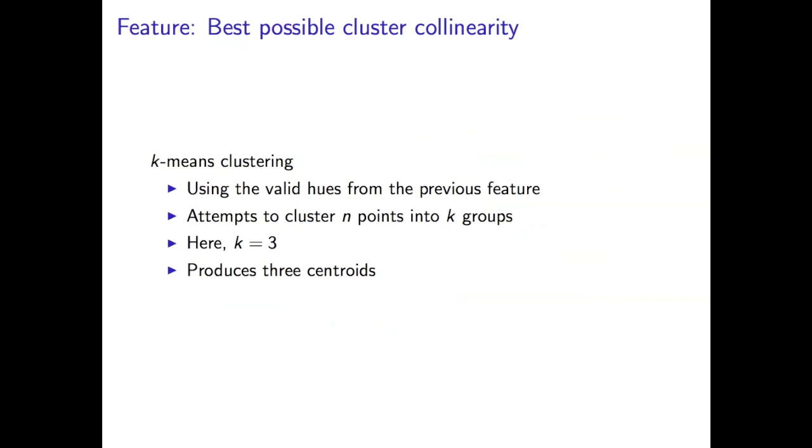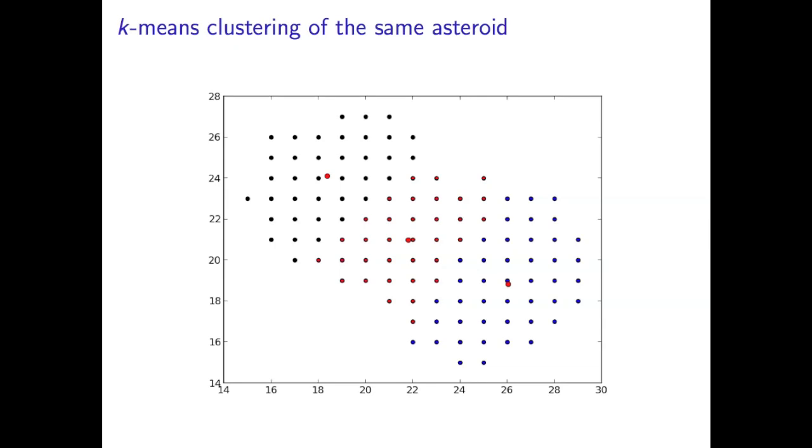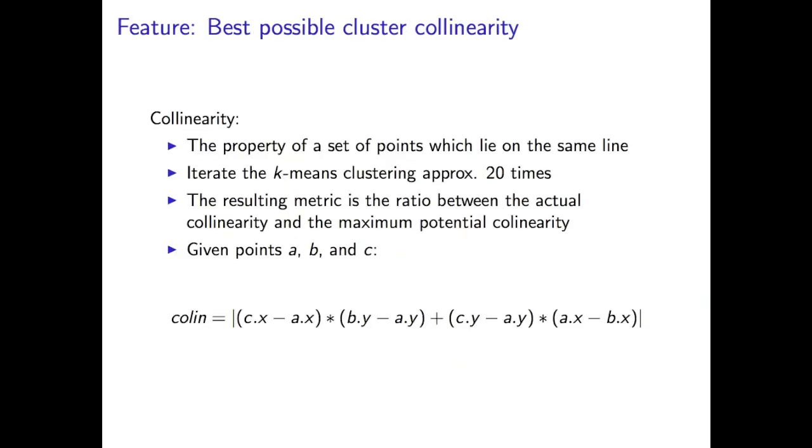So again, here's our example asteroid. We sort of see, if we were to cluster this based on the hue value, where the points would fall, and then here's the actual result. We see that the blue, the intermediate reddish color, and the yellow are all clustered into groups, and the centers are pretty well balanced between them. So this feature is basically to find the collinearity between the centers of these clusters.